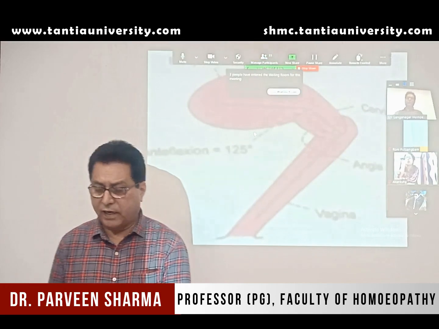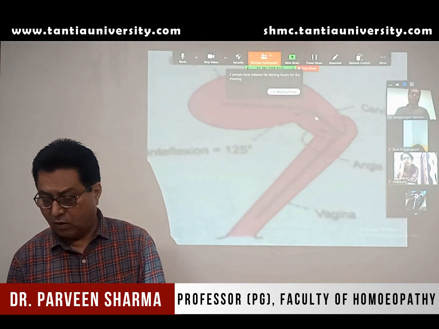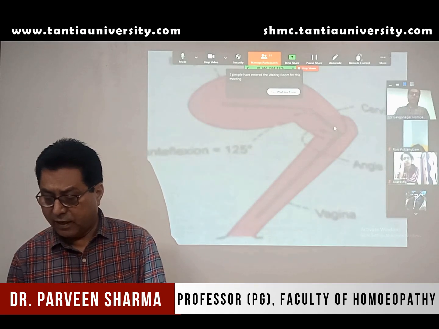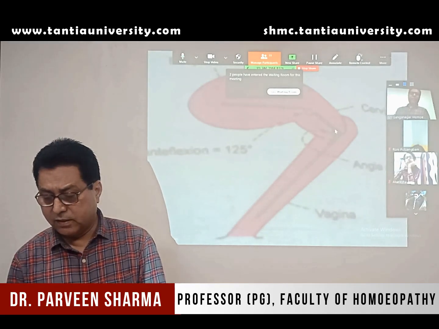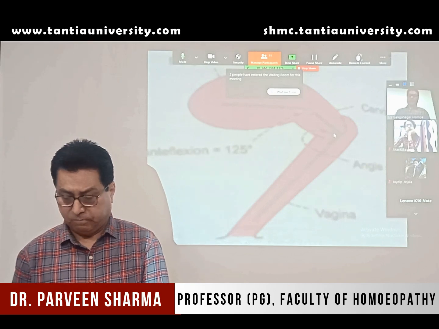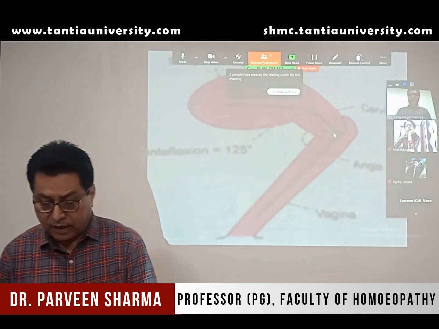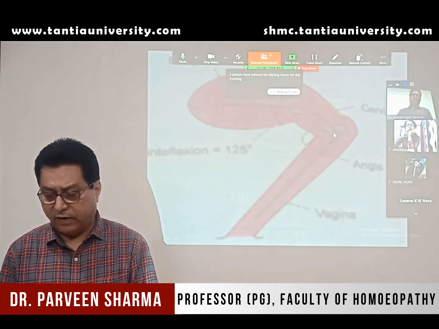So if you see this diagram, the long axis of the uterus makes an angle of 90 degrees with the long axis of the vagina. So this is the long axis of the vagina and this is the long axis of the uterus. They make an angle of 90 degrees, and this angle of 90 degrees is known as the angle of anteversion.